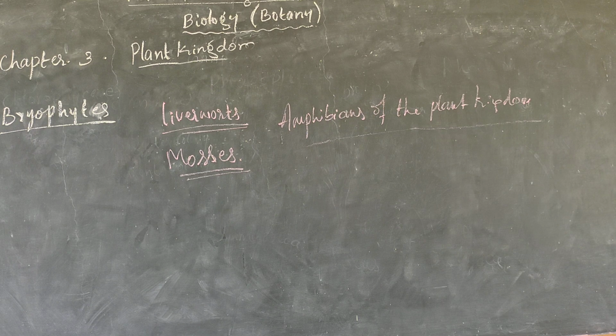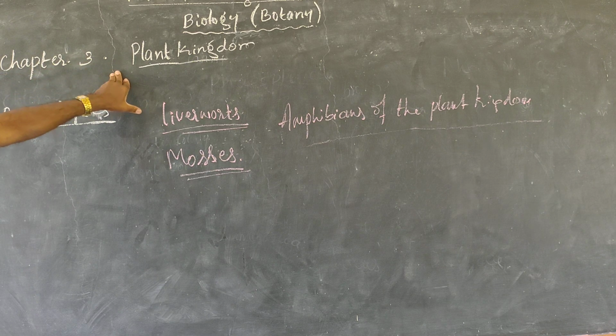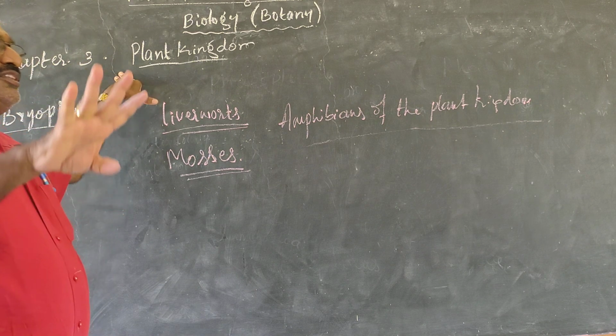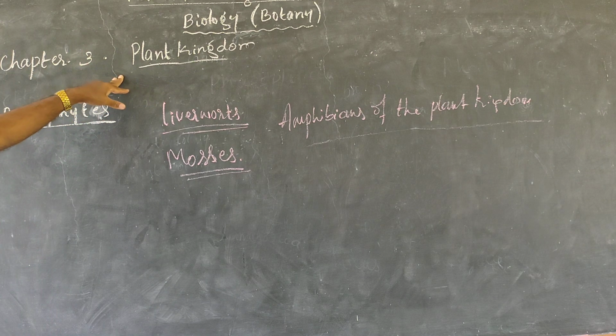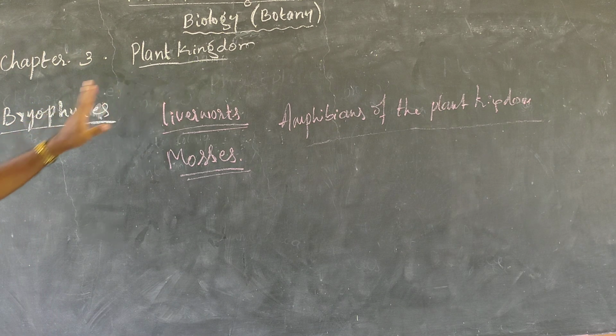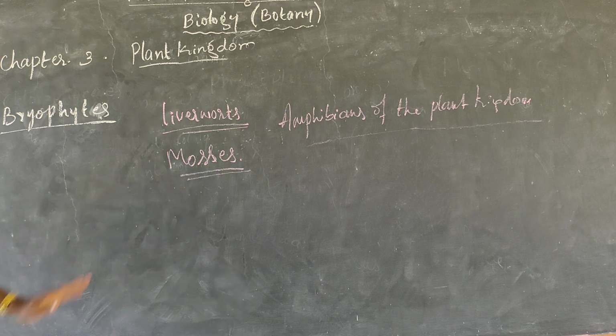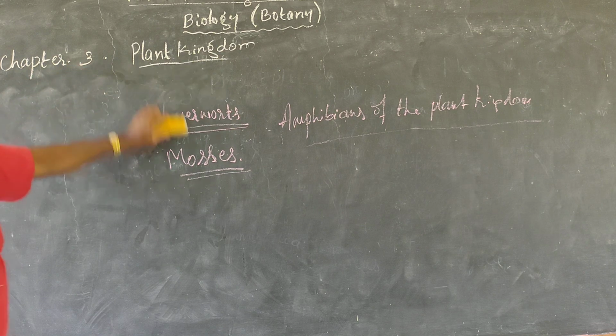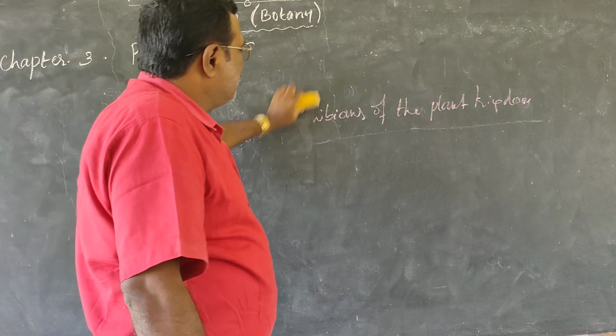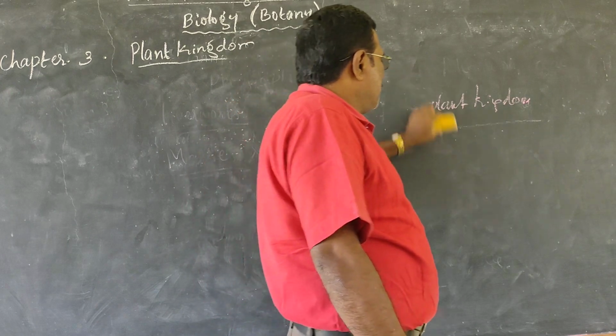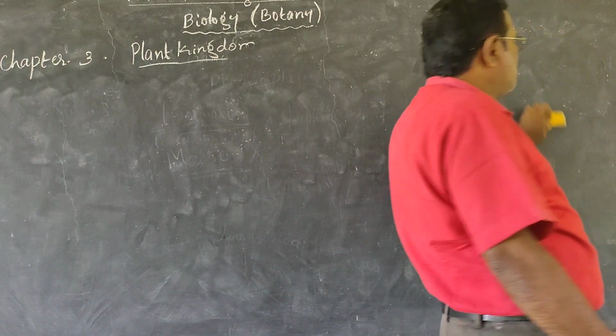Okay, today we have concluded one part of the plant kingdom. One is algae. In the algae, three areas: Chlorophyceae, Phaeophyceae, Rhodophyceae, and then bryophytes. Okay my children, today we completed all these things. Once again, I will explain with the help of PowerPoint presentation and diagrams for the bryophytes and gymnosperms and also angiosperms.